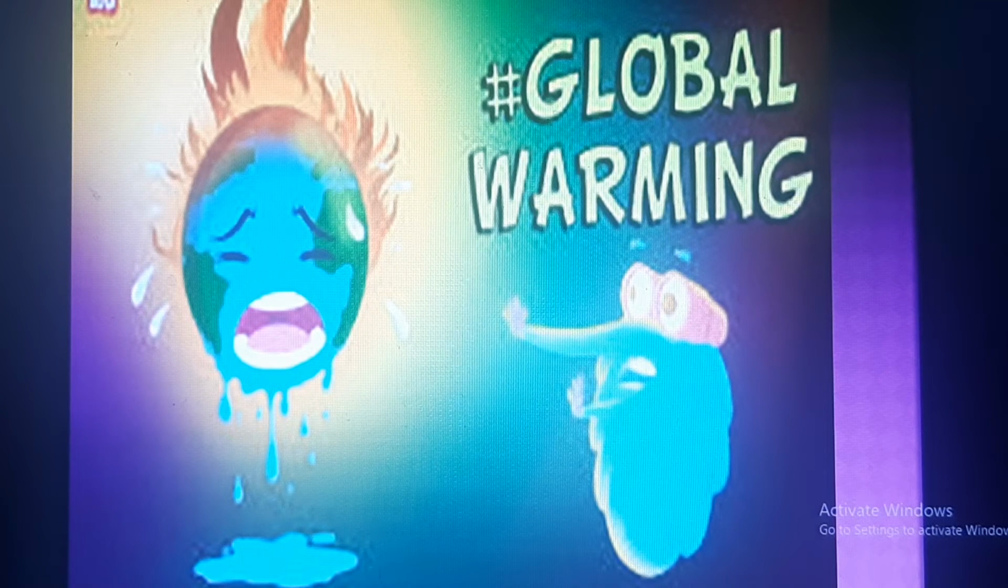Next, we have to discuss global warming. Here the picture of global warming is given. What is happening here to the earth? The earth is burning. That shows it is too hot because of the greenhouse effect. So this greenhouse effect is leading to global warming.